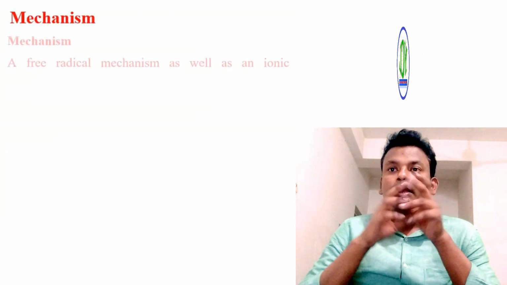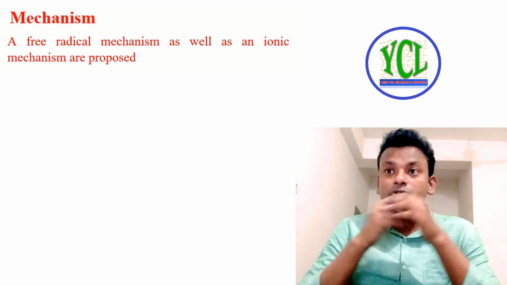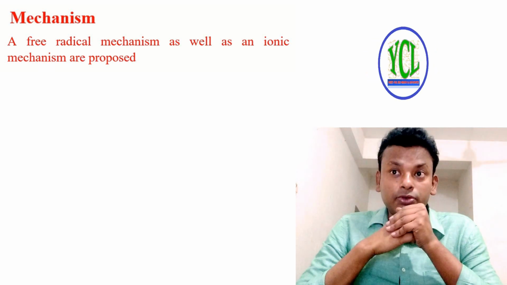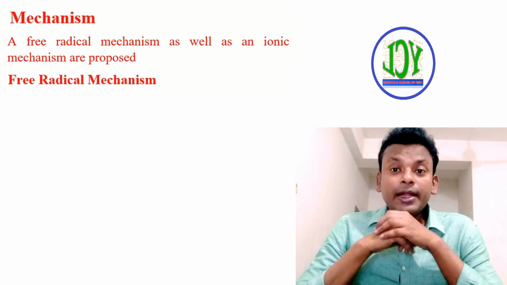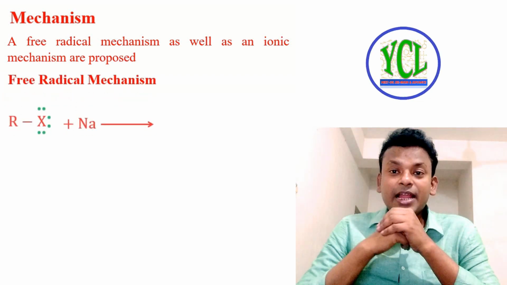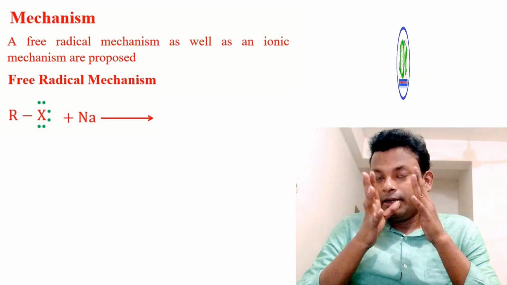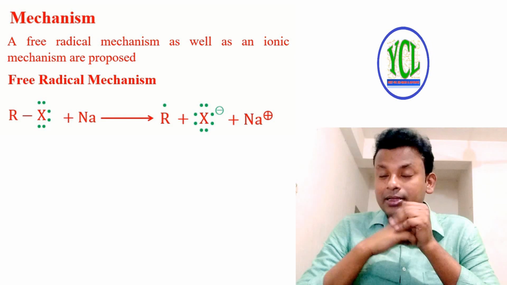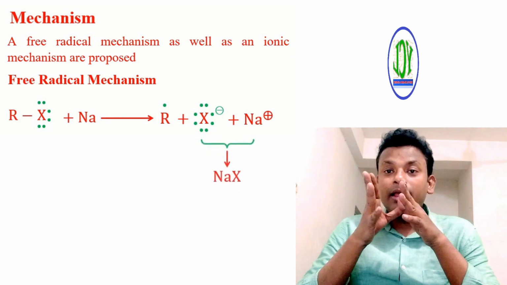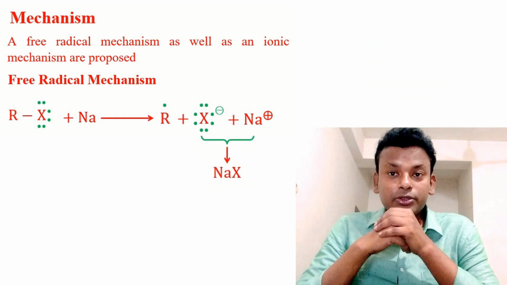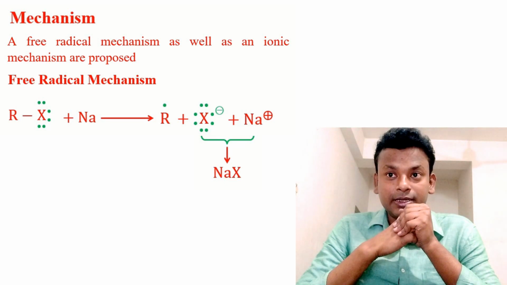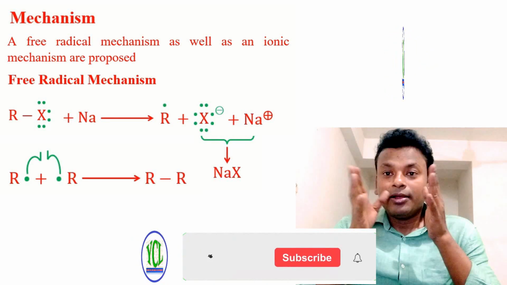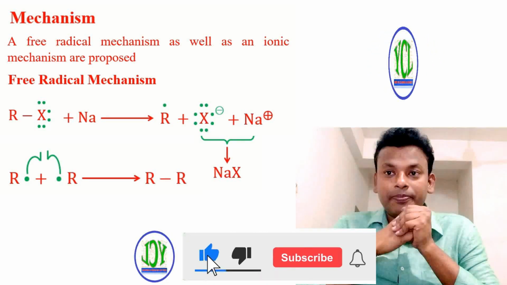Mechanism. A free radical mechanism as well as an ionic mechanism are proposed. First, the free radical mechanism. First, the alkyl halide reacts with sodium, gives an alkyl radical, that is R dot, and X negative reacts with sodium to form NaX, and two R dot, meaning two alkyl radicals, combine to form an alkane.